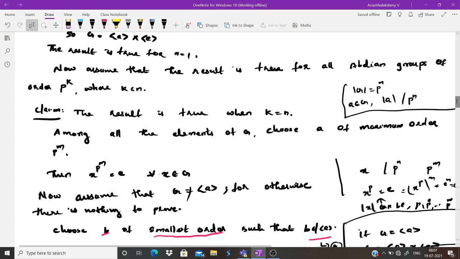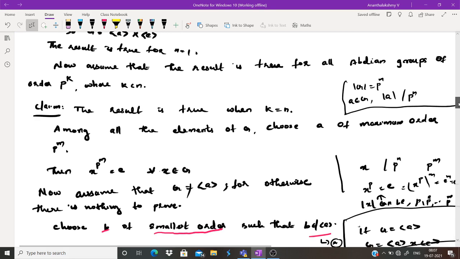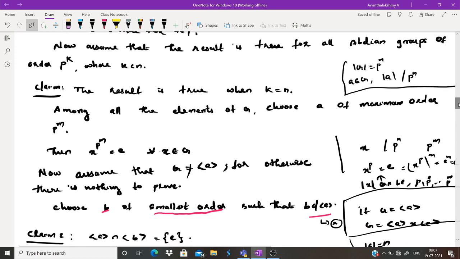Even if you remember the greedy algorithm, we can take an element of maximum order from the group G. Just to memorize, I told you like this. So G is a finite group, and there are elements. Choose an element of maximum order, because every element is of some prime power order, because the order of an element divides the order of the group. So since the group's order is the prime power p raised to n, the order of a should divide p raised to n, that is a prime power.